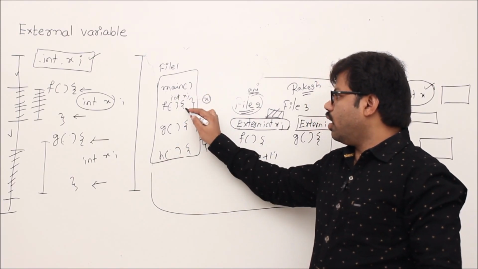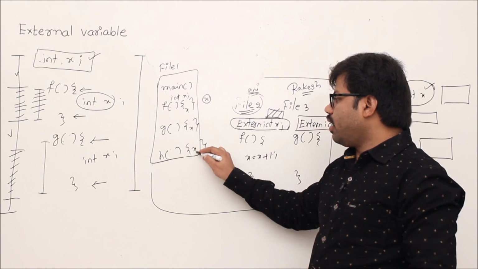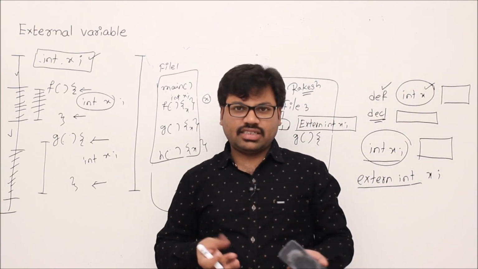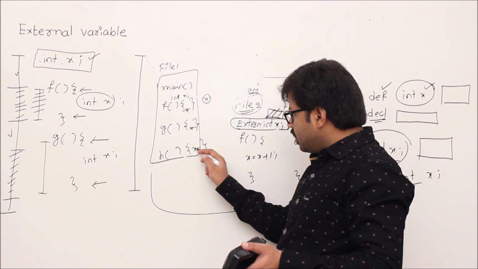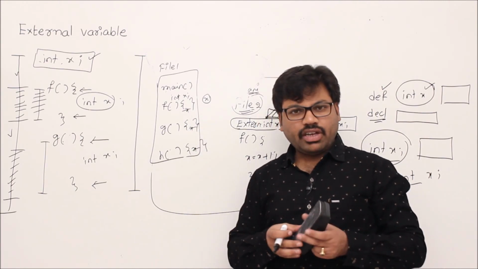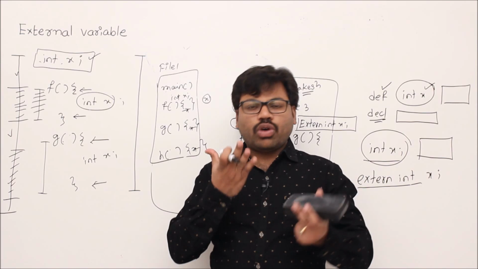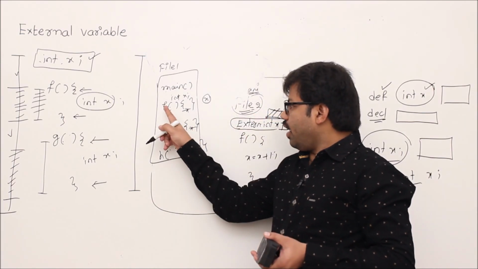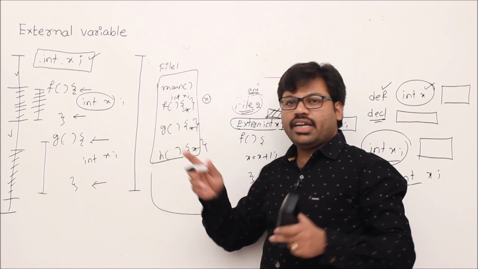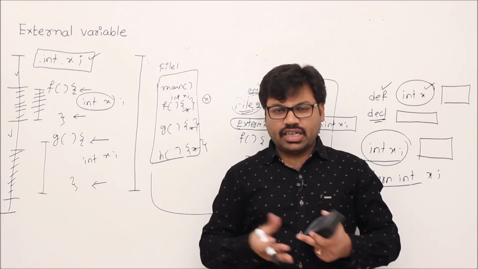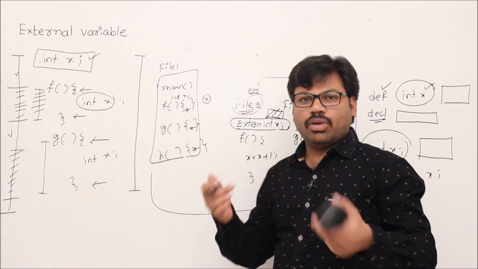If I make it local, then three copies we have to create, and we have to maintain the consistency. For example, if x is updated here, this x and this x also should be updated. So such a variable you want. When f, g, h want to share one variable, whenever someone updates it, others also should see the updated value, then definitely we should go for a global variable.